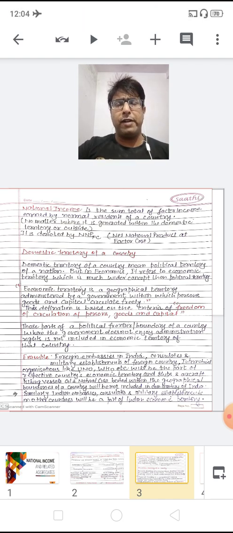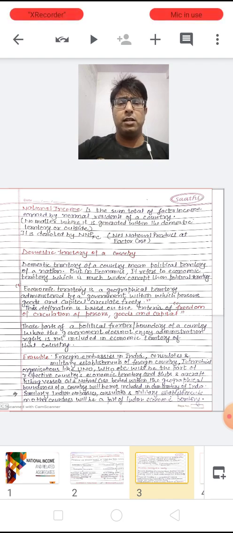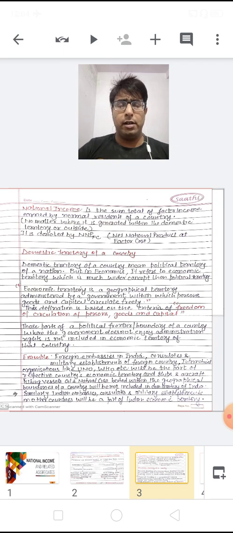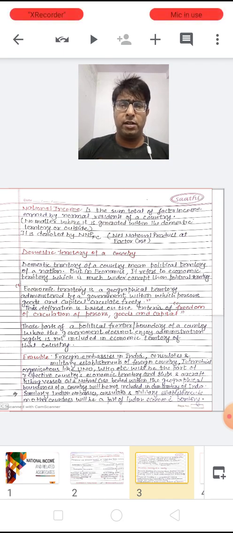That is why any factor income it generates from a foreign country is included in India's economic territory.